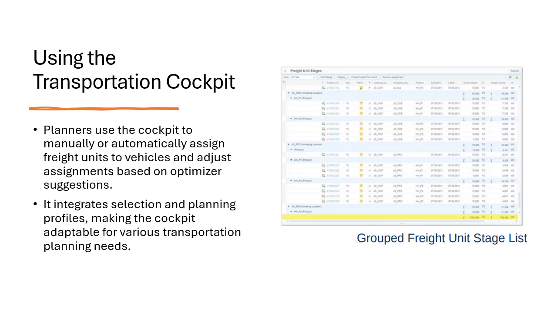So this shows how a group view of fleet unit stages is actually organized to streamline planning by allowing easy identification of available or planned units. So this actually helps planners manage and assign fleet units more effectively.